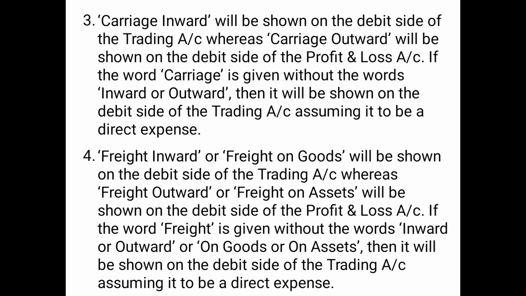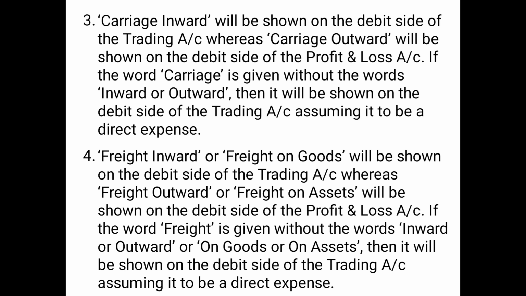Point number 4, freight inward or freight on goods. Obviously goods means things purchased for resale, right? So freight inward or freight on goods will be shown on the debit side of the trading account, whereas freight outward or freight on assets, that means if you are purchasing any asset, and we know assets are purchased for use in the business and not for resale, will be shown on the debit side of the profit and loss account.